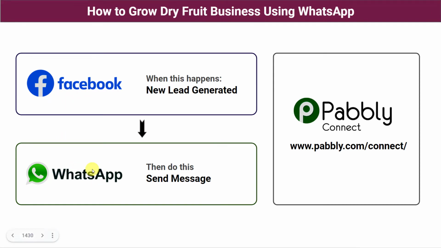As a solution, we are going to use Pabbly Connect. Basically, Pabbly Connect is an automation and integration software which will help us in integrating Facebook lead ads with WhatsApp automatically. The best part here is it doesn't require any coding skills or programming knowledge. Even a non-technical person can do this very easily. So let us check this in real time.